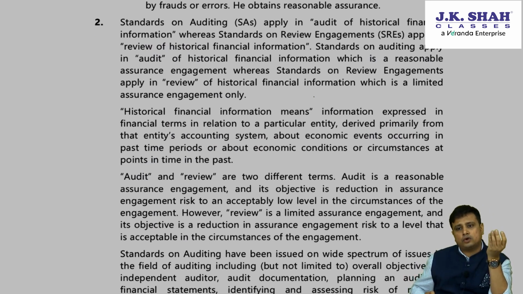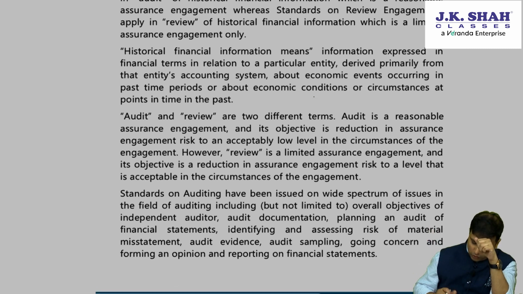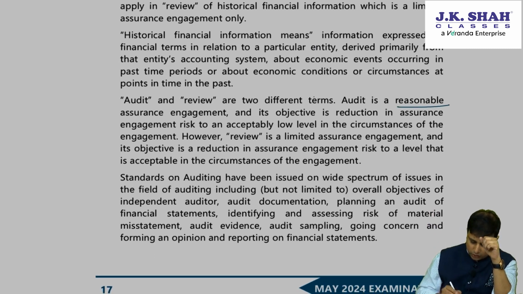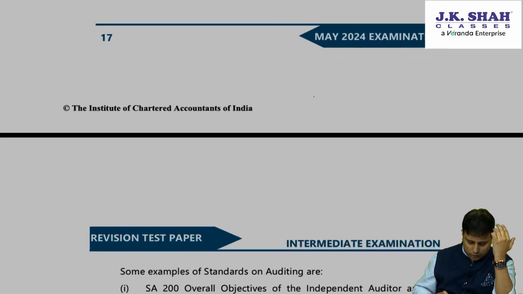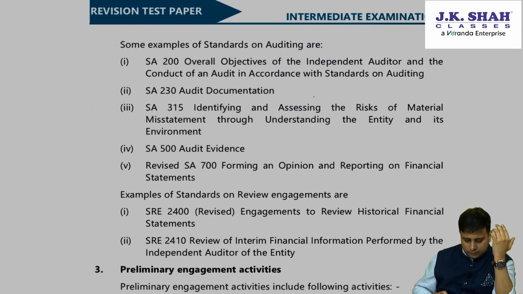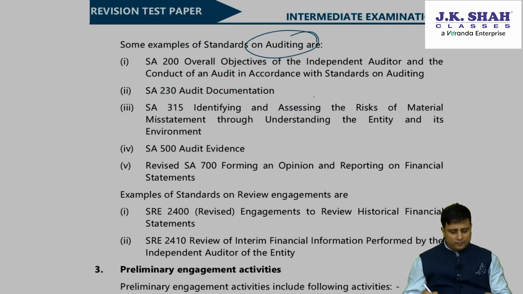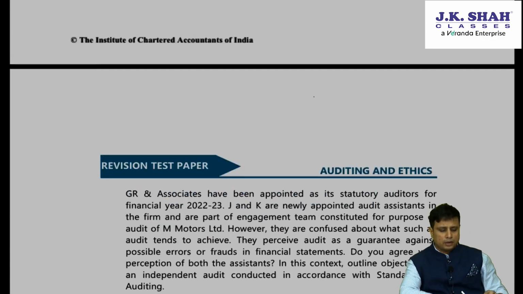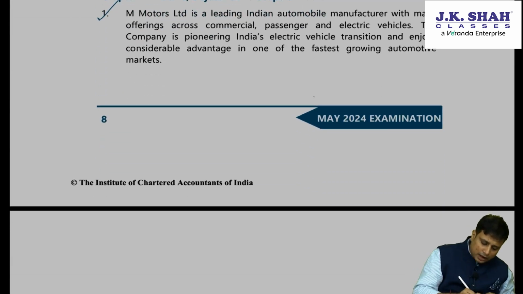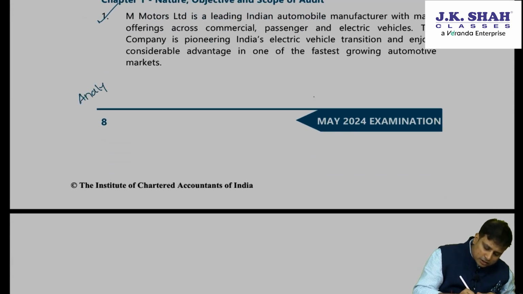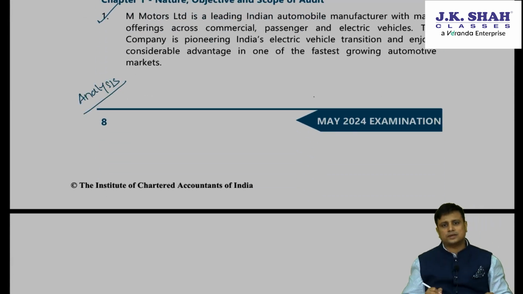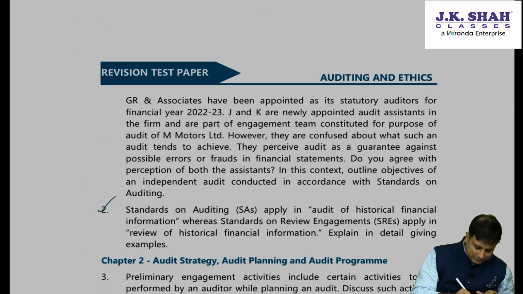SA is applicable to the audit, whereas SRE is applicable in case of reviews. In case of audit, we are trying to give reasonable assurance. However, in case of review, we are giving what? Limited assurance. So again, this is an answer that we have already studied. Here they have given examples of standards on auditing and examples of standards on review engagement. So chapter number 1 was comparatively manageable. However, the analysis of the definition that they have given here was something that you need to refer once.